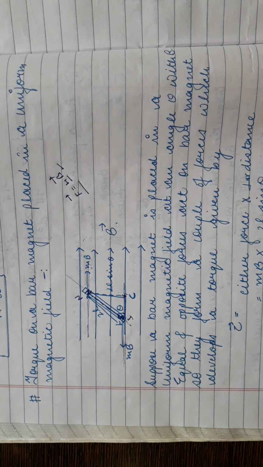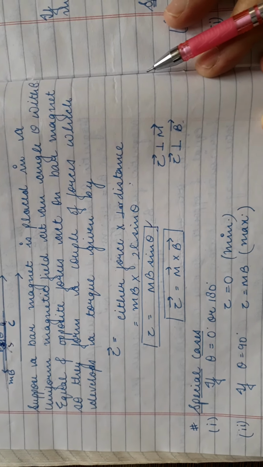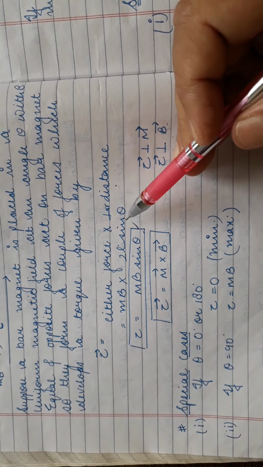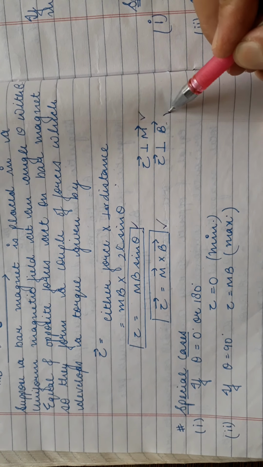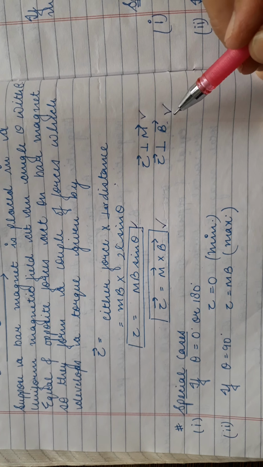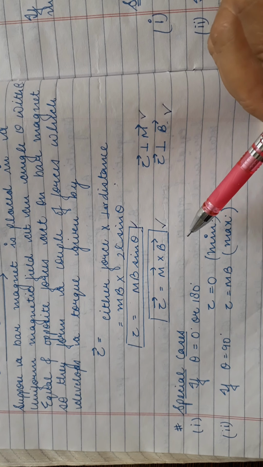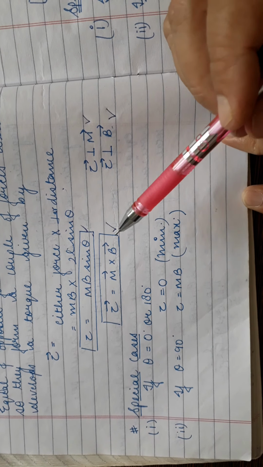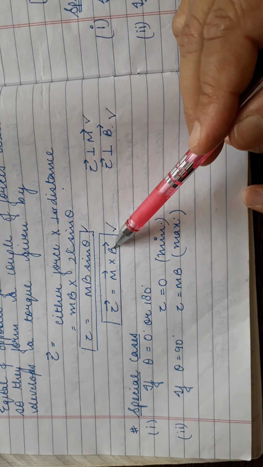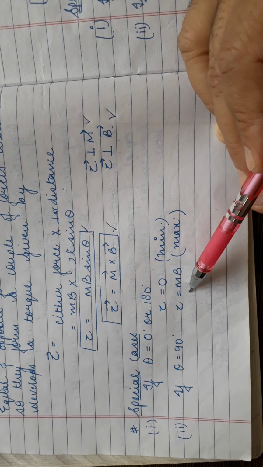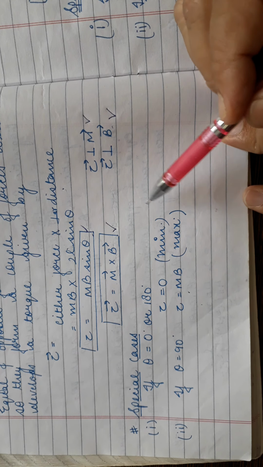So torque is equal to either force into perpendicular distance. Either force is mB, perpendicular distance is 2l sin theta, so tau is equal to mB sin theta, or m cross B. Tau is perpendicular to m, tau is perpendicular to B, as it was in the electric field case. Electric dipole torque tau is equal to P cross E. Now we can discuss the special cases where torque is maximum and where torque is minimum. If theta is 90 degrees, then torque will be maximum because sin 90 is 1. If theta is 0 degrees or 180 degrees, then torque will be 0 or minimum.